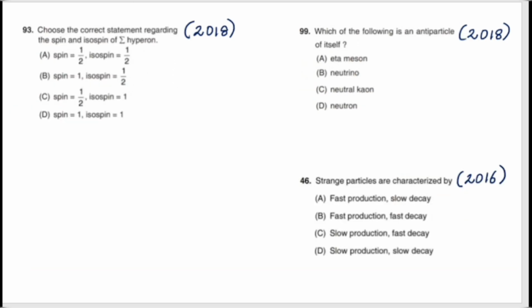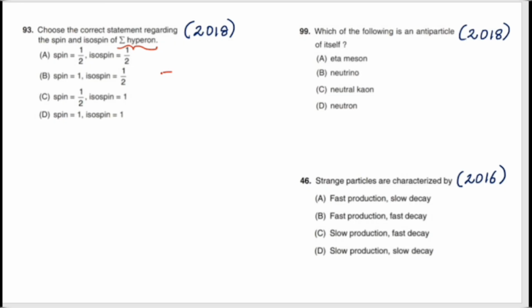And the theory behind today's calculation I have done in the previous video. You can go and check in my channel. Okay, let us do the question. Choose the correct statement regarding the spin and the isospin of the hyperon. This hyperon comes under the baryon.